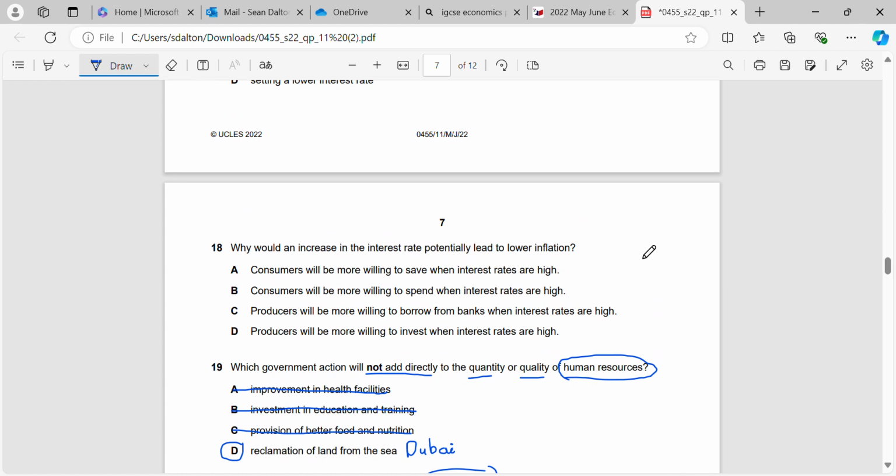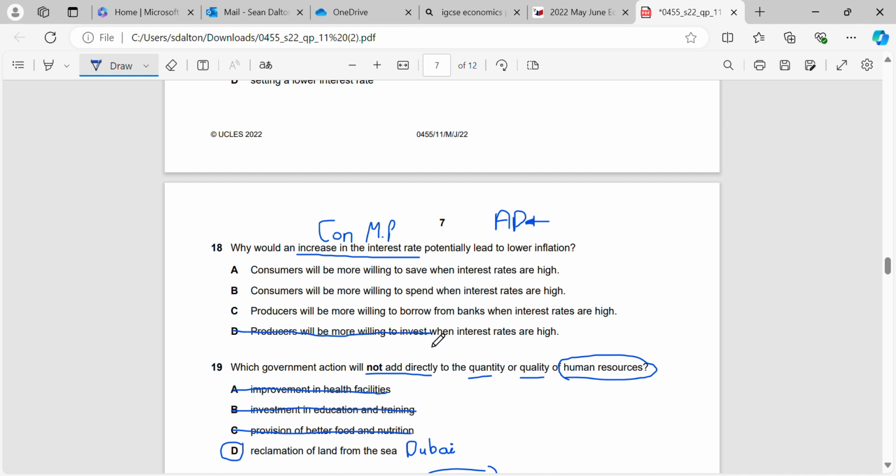Okay, why would an increase in the interest rate potentially lead to lower inflation? So, we talked about this already. Increasing the interest rate, what is that? That's contractionary monetary policy, and that is designed to shift AD to the left. Okay, now what happens when we increase our interest rates? When we increase our interest rates, it becomes easier for people to save money because they're getting more money back from the bank, and it becomes harder for them to borrow money. So will producers be more willing to invest?